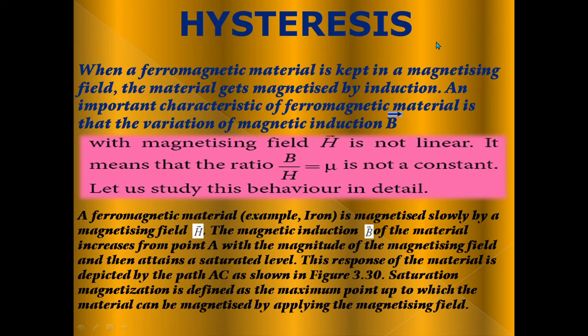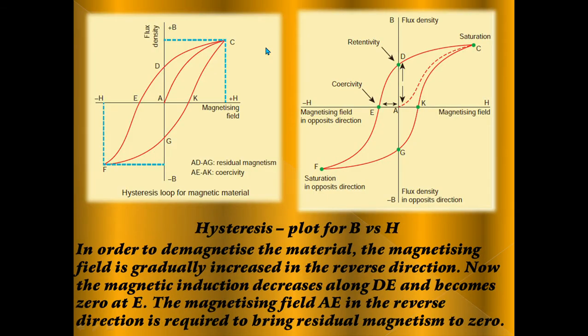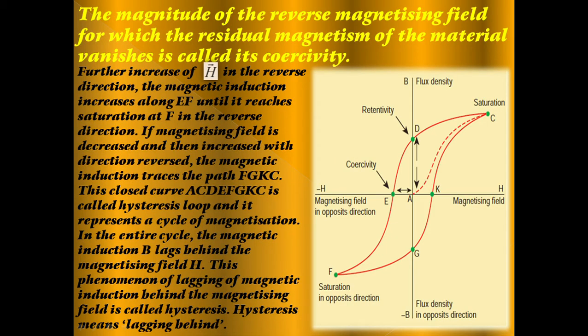The topic name is hysteresis. What is meant by hysteresis? The short definition of hysteresis is nothing but the phenomenon of lagging of magnetic induction behind the magnetizing field.